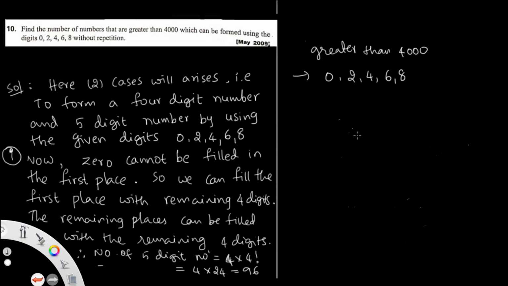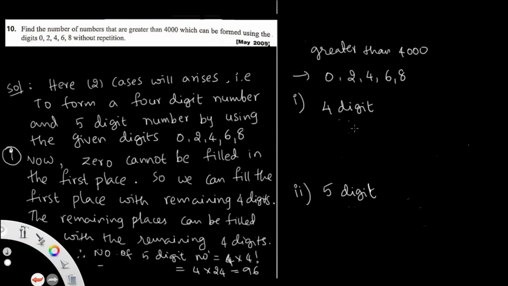So it may be how many digit numbers, 1, 2, 3, 4, 5. Five digits are given, so that's why two cases will arise to solve this problem. It can be a 4-digit number or else a 5-digit number, because the given digits are 5, so it will be formed by 5 digits and 4 digits.